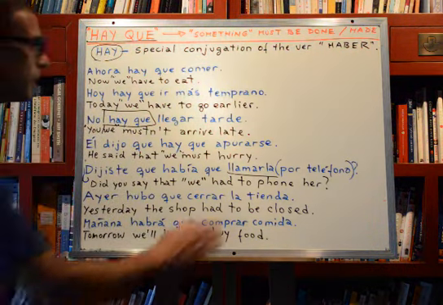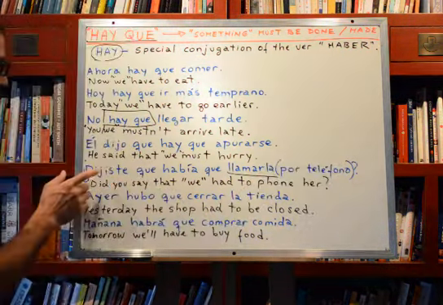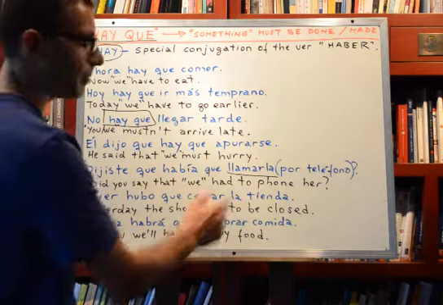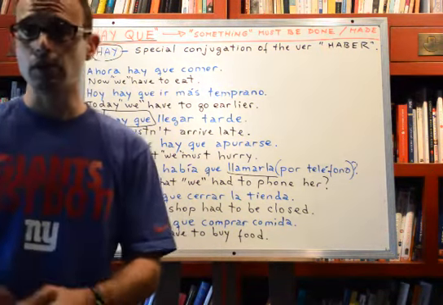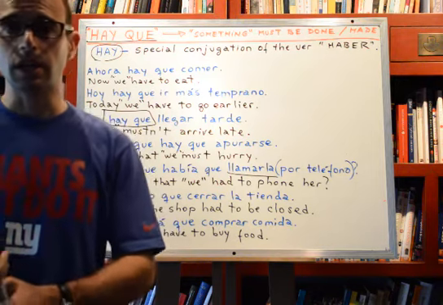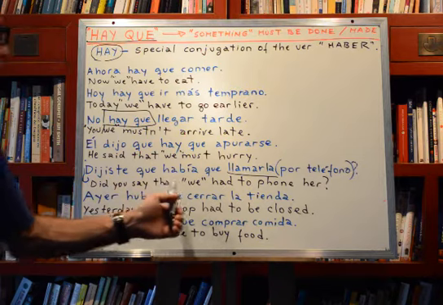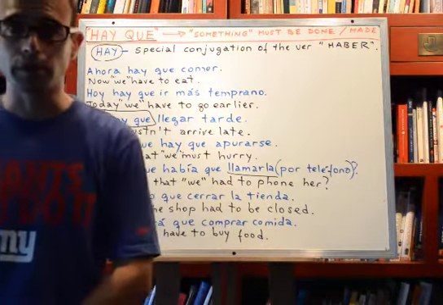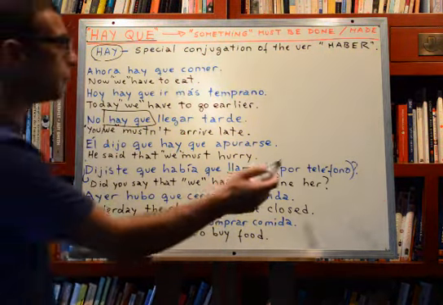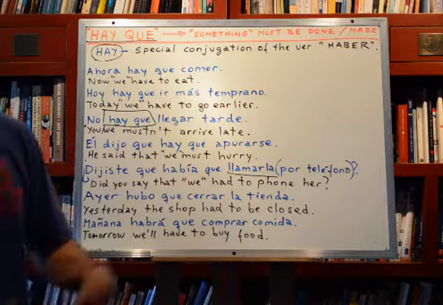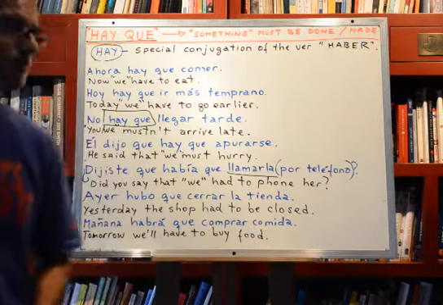So if I omit this and I just say, dijiste que había que llamarla, I can understand that you're saying, did you say that we had to phone her, okay? And por teléfono would be just more information, right?